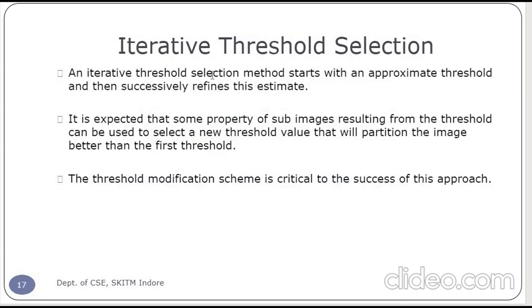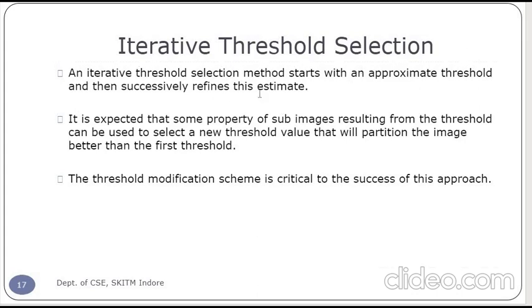An iterative threshold selection method starts with an approximate threshold and then successively refines this estimate. After each iteration, it is expected that some property of the sub images resulting from the threshold can be used to select a new threshold value that will partition the image better than the first threshold value.